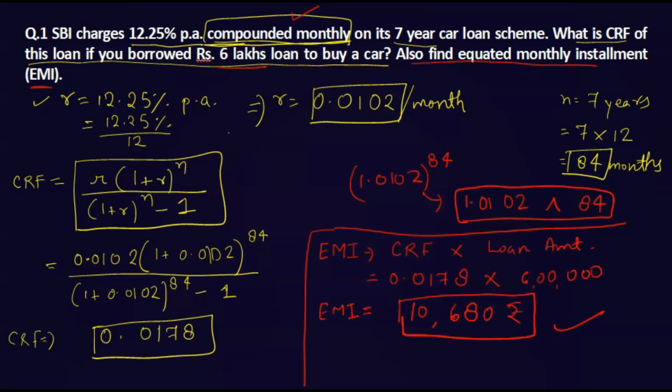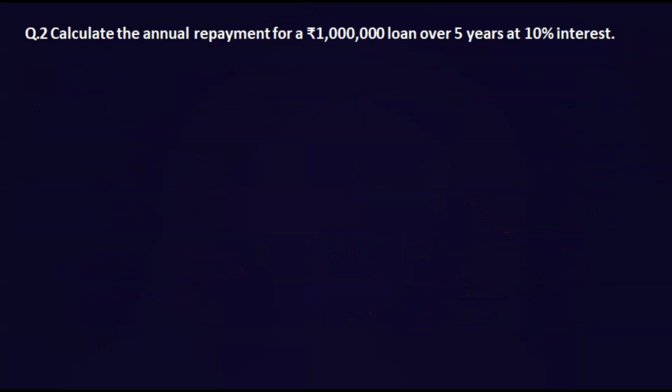This amount can be paid monthly for 7 years, or for 84 months, to repay the loan of 6 lakh. The loan value is only 6 lakh, but if we are paying in installments, with the interest charged at 12.25% per annum and 0.0102 per month, we have to pay 10,680 rupees each month. Okay, so this is how we can find it out. Now this second question, you can solve.